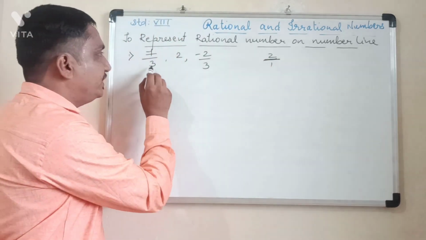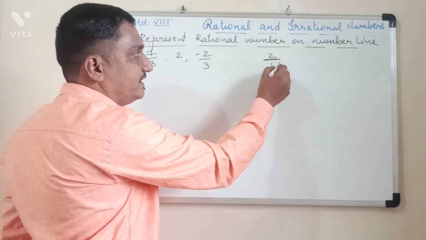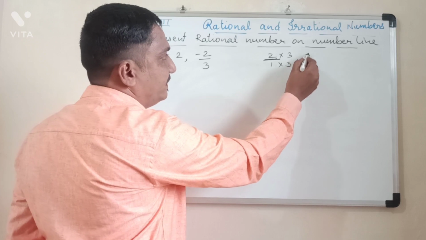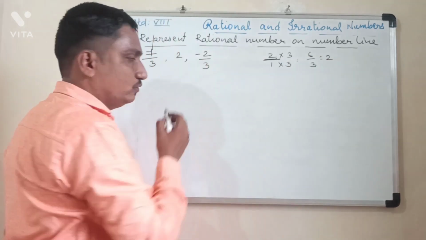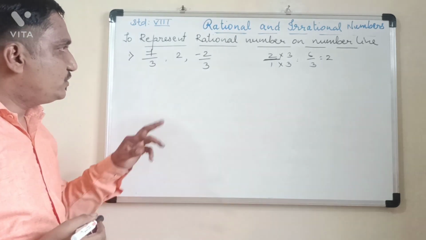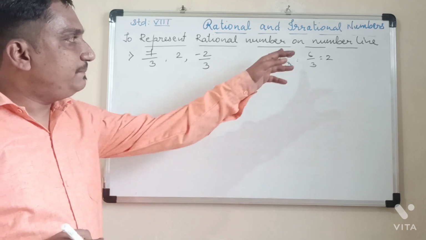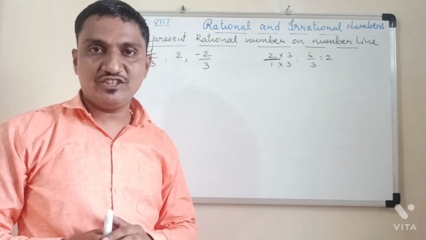And you see, these all denominators are 3. We can make the denominator of this 2 also 3. Just multiply both numerator and denominator with 3. You will get 6 upon 3. So 6 upon 3 is nothing but this 2. Okay. This 2 is nothing but 6 upon 3. So you know, when you multiply numerator and denominator of a fraction with the same number, you get the equivalent fraction.